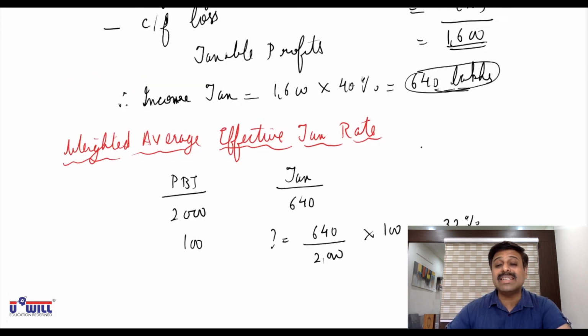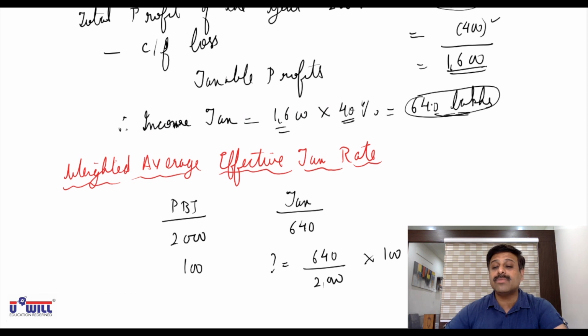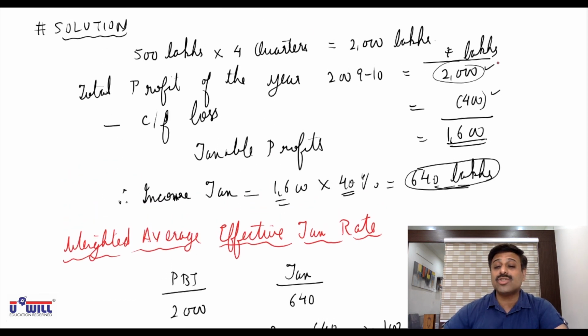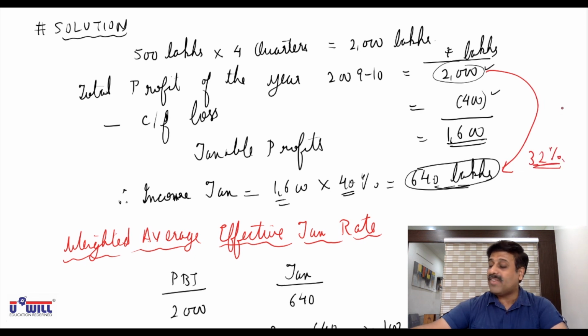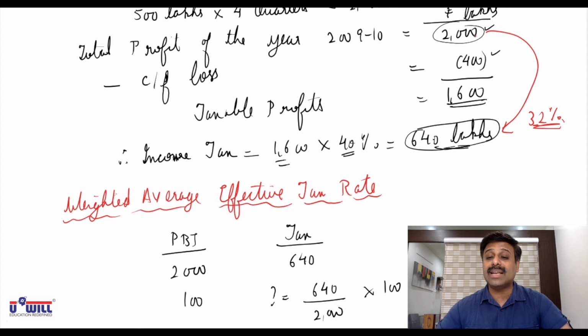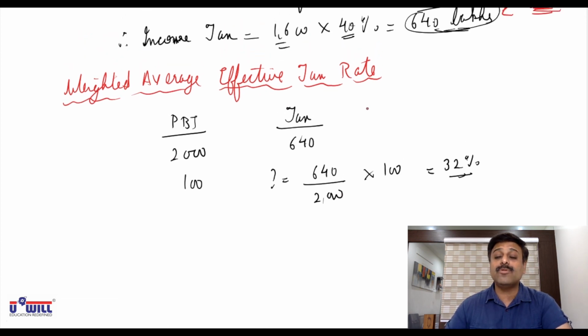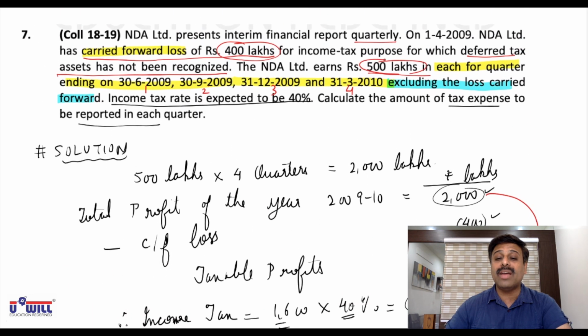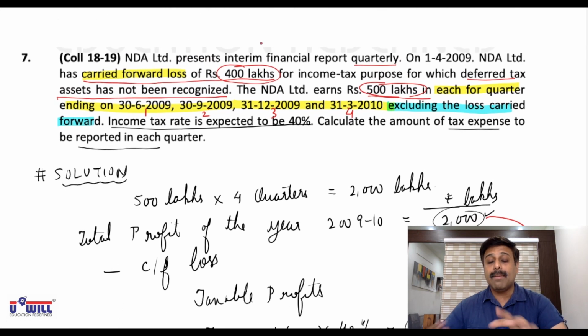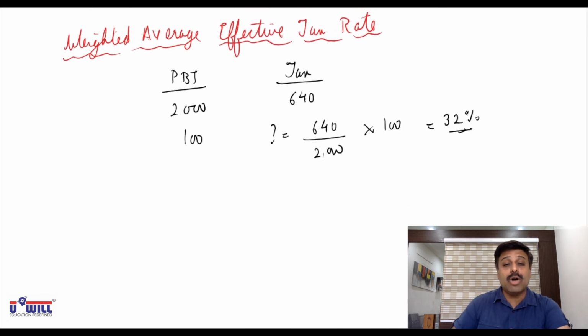Means though 40% tax is calculated on 1600, which comes to 640 lakhs, if the same tax you count on 2000 lakhs, then that would be coming to 32% only. Means effectively on current year's profit of 2000 lakhs, we are paying only tax of 32%, which comes to 640 lakhs. This is called weighted average effective tax rate. This weighted average effective tax rate we will apply on every quarter's profit. Means by the integral approach, the benefit of that 400 lakhs will be given to each and every quarter.